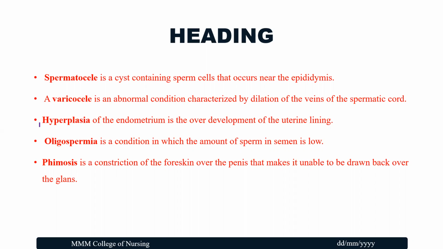Hyperplasia. Plasia is related to the development of the uterine lining, the endometrium. Oligospermia. Oligo means less, so this is a condition in which the amount of sperm in semen is low in number or low in count. Phimosis is a constriction of the foreskin over the penis that makes it unable to be drawn back over the glans penis. That is known as phimosis.